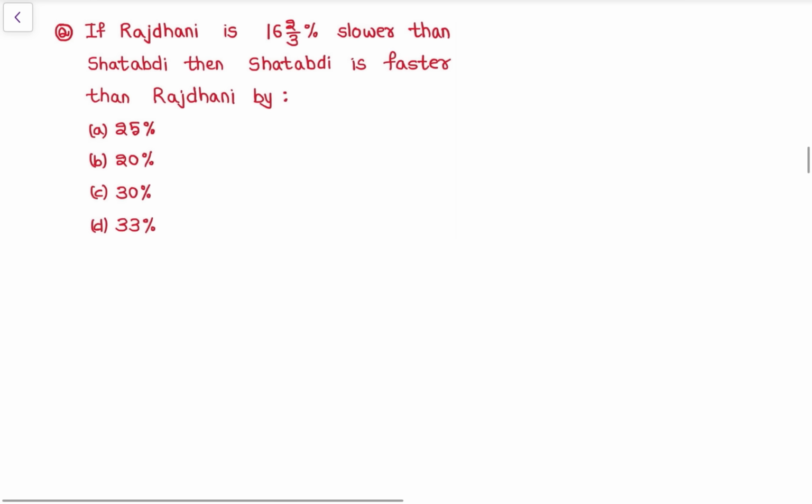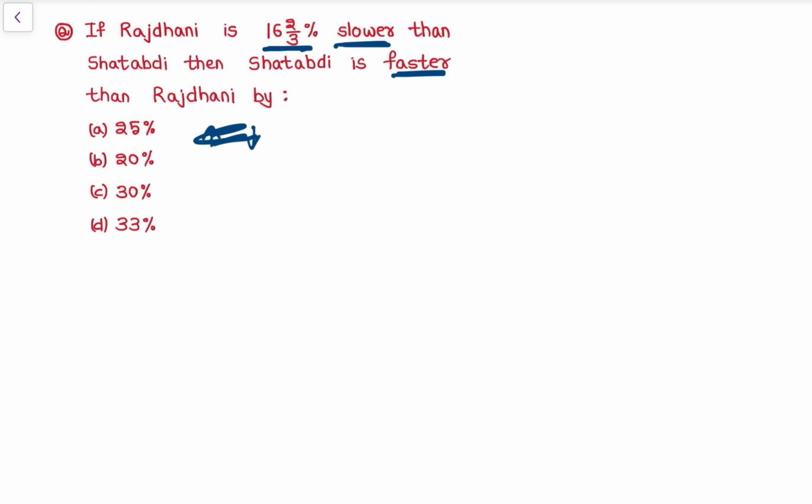See, if Rajdhani is 16 2/3% slower than Shatabdi, then Shatabdi is faster. सी अब ये भी रूल कहाँ अप्लाई होगा? एक जगह एक इंक्रीज हो रहा है, दूसरा भाई डिक्रीज हो रहा है, उधर ये भी रूल we can apply. So here also we can apply ये भी रूल, right? See, because if Rajdhani is 16 2/3% slower, slower means negative आएगा. So that is minus.